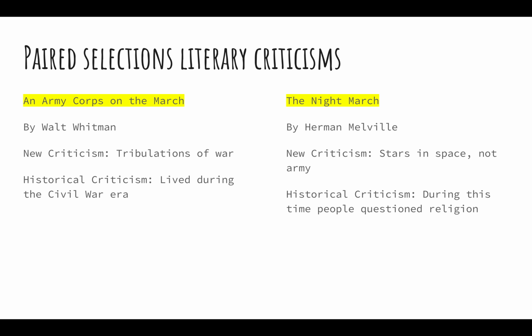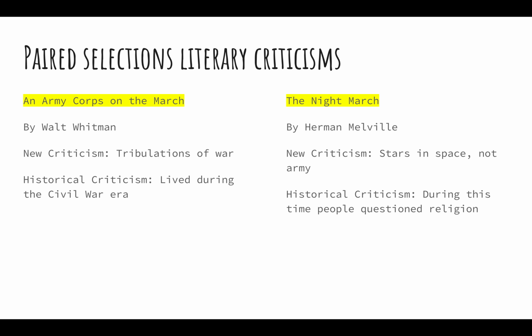So the other paired selection was The Night March by Herman Melville. This poem has very wistful diction, and although it seems like it was describing war, it spoke of it very nicely. So let's first go over the new criticism. So even though this poem seems like it was talking about war, it was actually talking about the stars in our galaxy. Once carefully reading the lines of the poem, you can see the author is not actually describing war. This helps to explain his diction, which is not very violent.